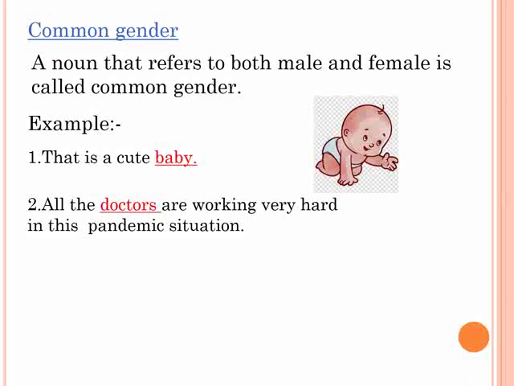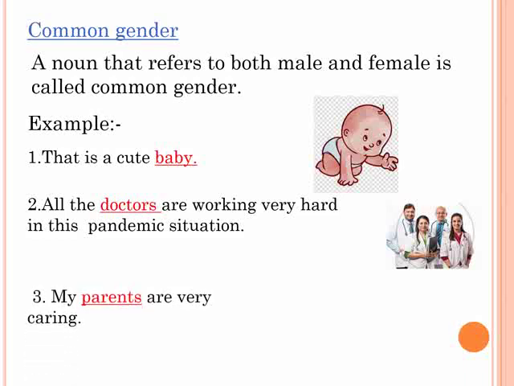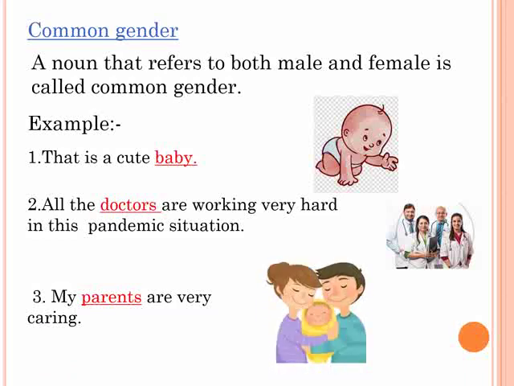Second sentence is all the doctors are working very hard in this pandemic situation. Doctors comes under common gender because doctors are male also and female also. So doctors is a common gender. My parents are very caring. See children, in this sentence I am talking about both the parents, mother and father. So parents is a common gender.